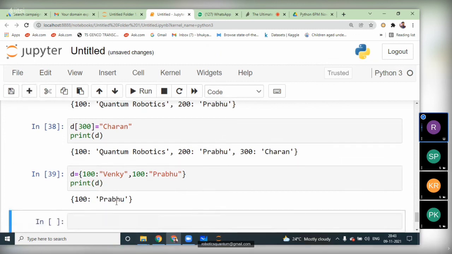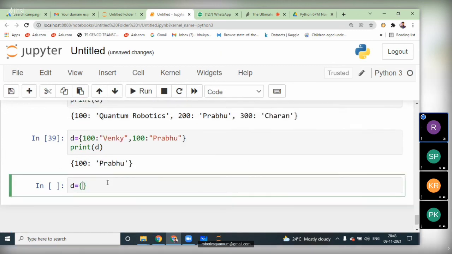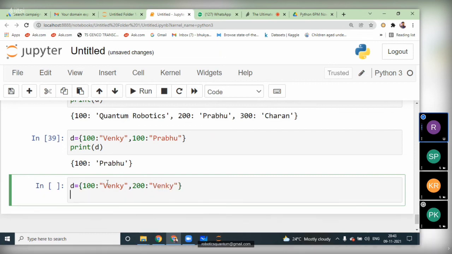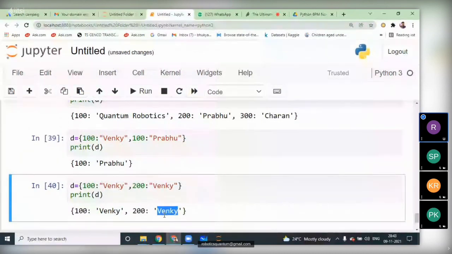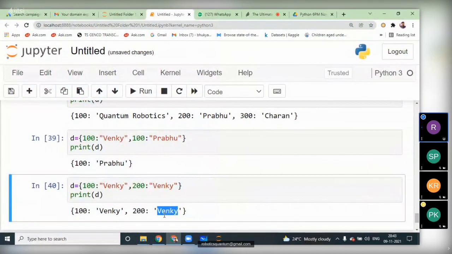But as I said, we can duplicate the values instead of keys. We can give 100 colon Venki, and for 200 also we can give Venki. Nothing will happen, because duplicate values are allowed in dictionaries. See here, 100 has Venki and 200 also has the value Venki. Two keys have the same value. Which means keys should not be duplicated, but values can be duplicated.